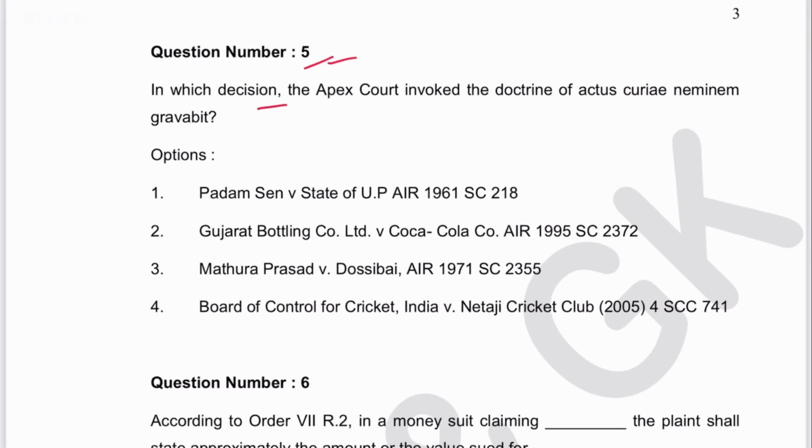Next is 5. In which decision did the Apex Court invoke the doctrine of actus curiae neminem gravabit? That case was BCCI versus Netaji Cricket Club. 4 is the answer.